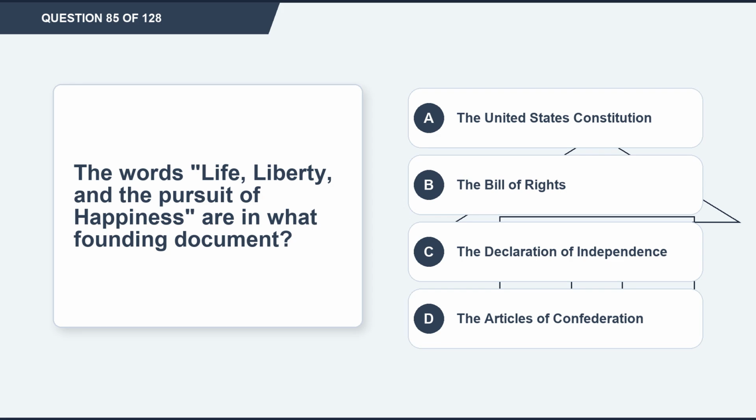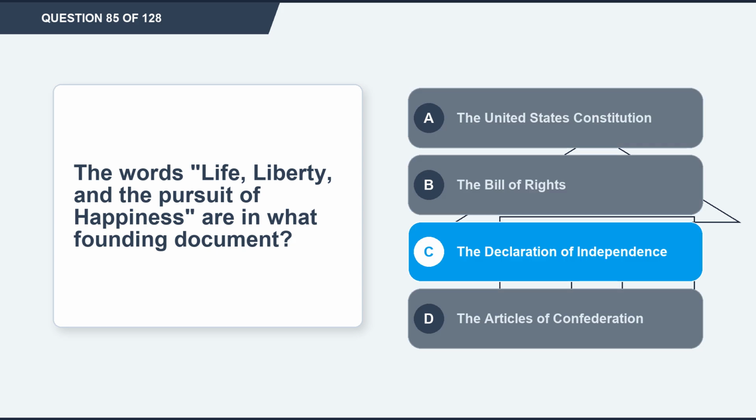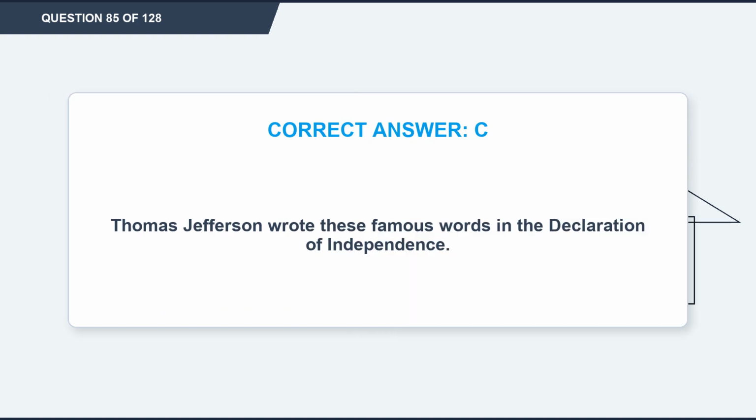Question 85. The words life, liberty, and the pursuit of happiness are in what founding document? Option A, the United States Constitution. Option B, the Bill of Rights. Option C, the Declaration of Independence. Option D, the Articles of Confederation. The correct answer is option C, the Declaration of Independence. Explanation. Thomas Jefferson wrote these famous words in the Declaration of Independence.